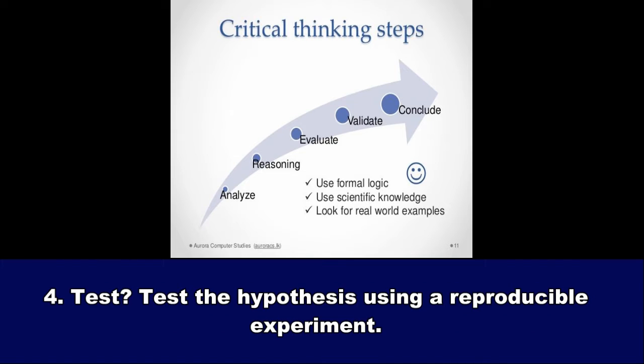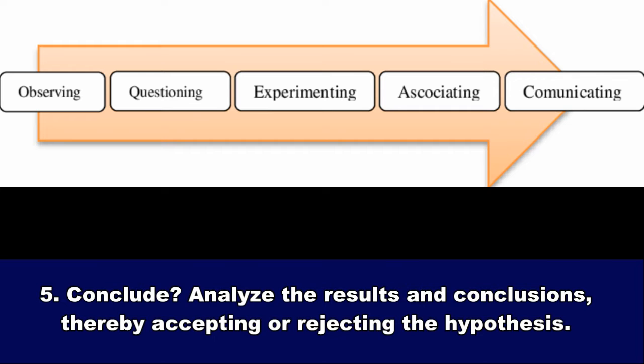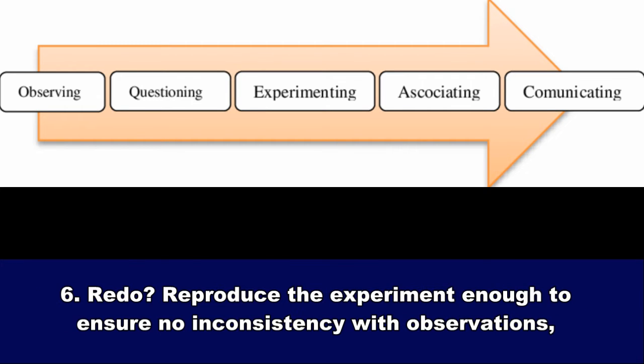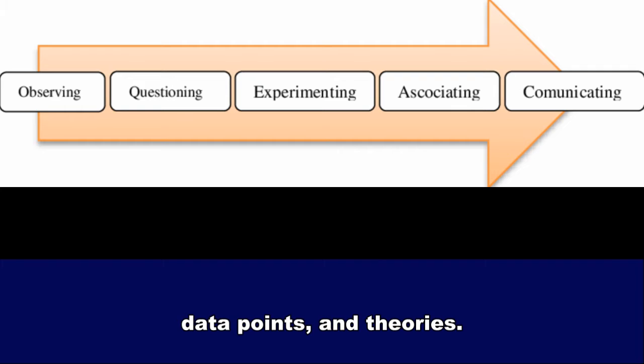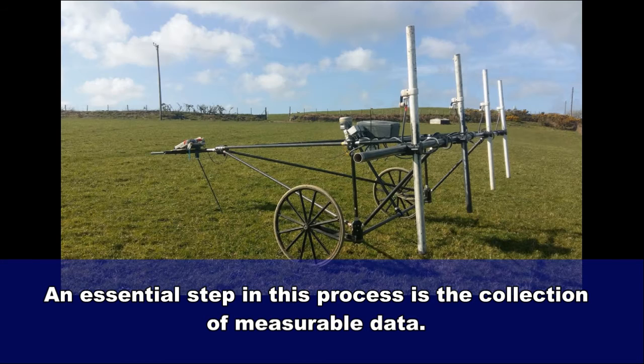4. Test. Test the hypothesis using a reproducible experiment. 5. Conclude. Analyze the results and conclusions, thereby accepting or rejecting the hypothesis. 6. Redo. Reproduce the experiment enough to ensure no inconsistency with observations, data points, and theories. An essential step in this process is the collection of measurable data.